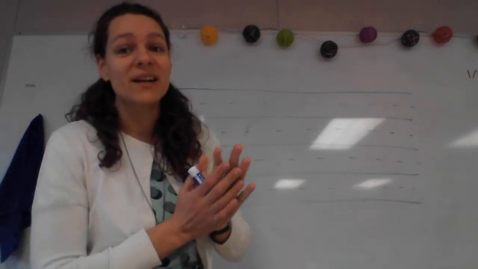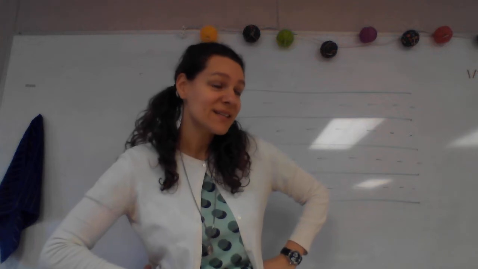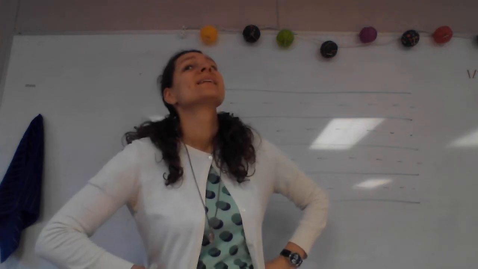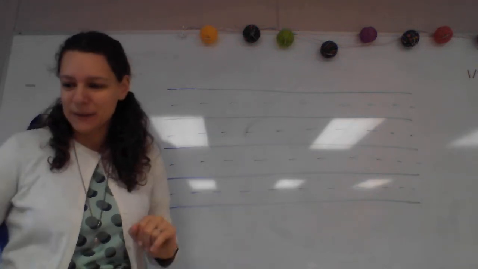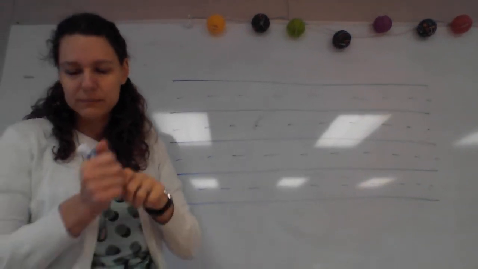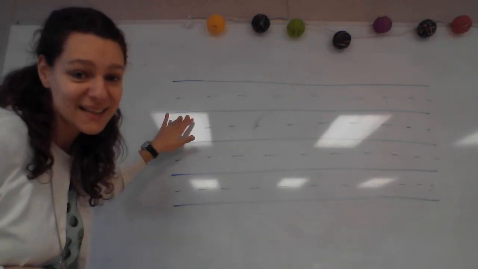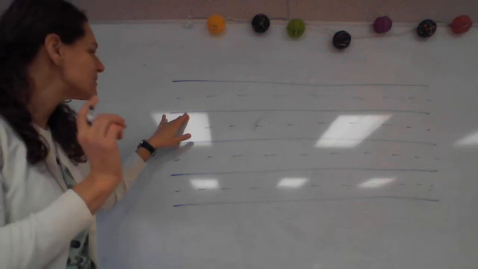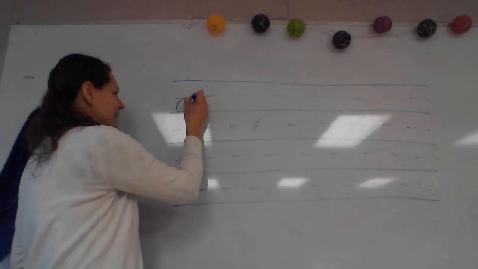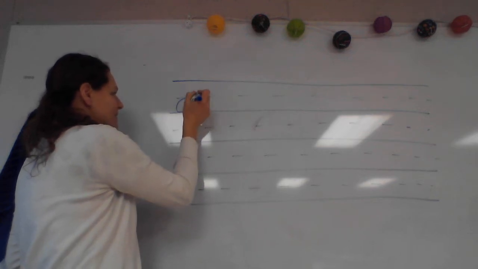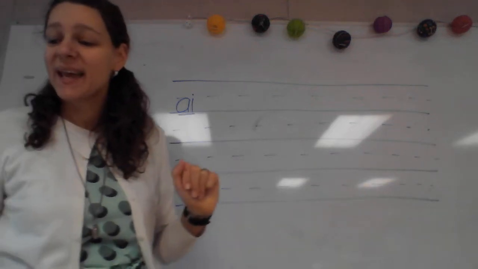All right, our first phonogram is a two-letter A that we do not use at the end of English words. What are you going to write? Great, a two-letter A that we do not use at the end of English words. Say it while you write it. All right, put your finger under that phonogram. What is it? Good, a two-letter A that we do not use at the end of English words. This is our two-letter A. If you didn't get that one, you know what to do.